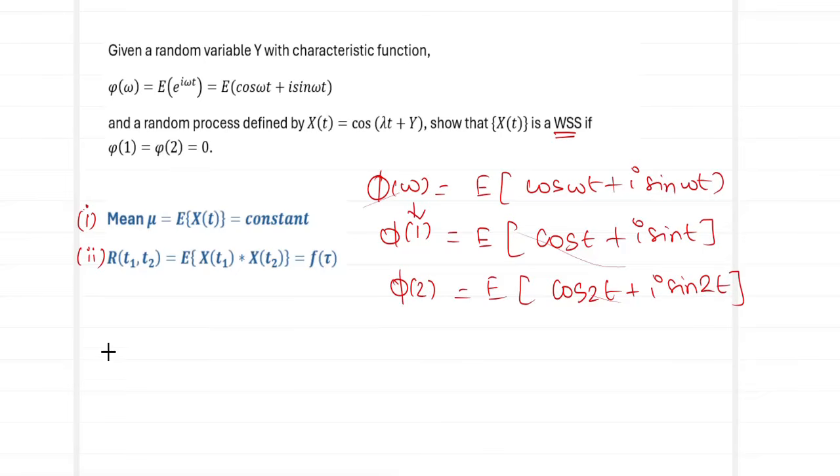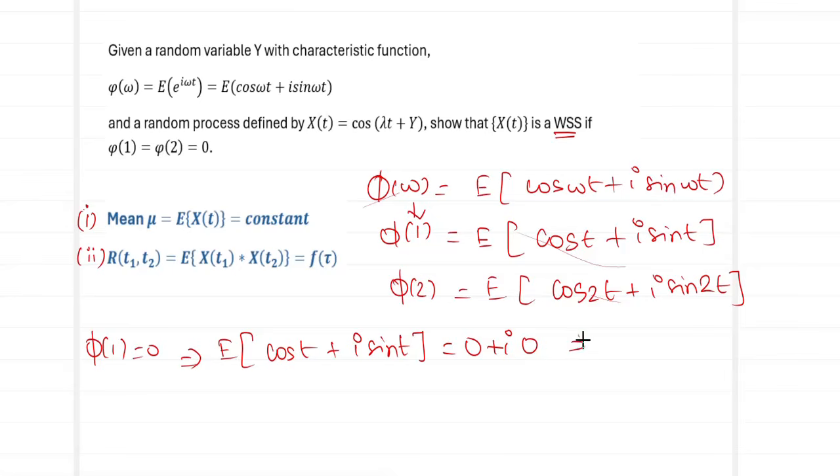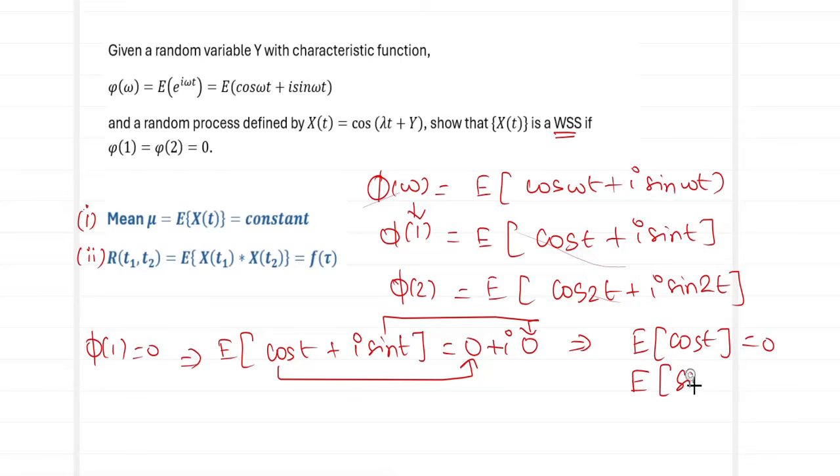Now they have said that phi of 1 equal to 0, which means expected value of cos t plus i sin t equal to 0. This being a complex number, I can rewrite this as 0 plus i0. Equating the real parts, we have expected value of cos t to be equal to 0. And when I equate the imaginary part, what do I have? I have expected value of sin t to also be equal to 0. So I can take this to be condition number A and condition number B for solving this problem.